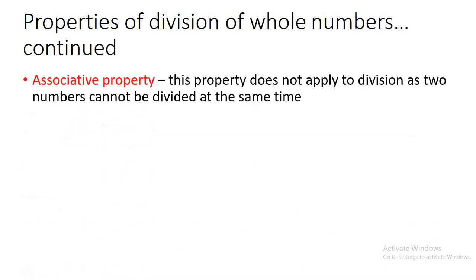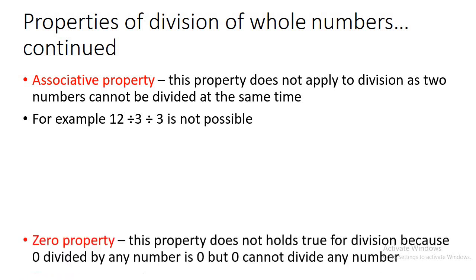Next we have the associative property. This property does not straightforwardly apply to division, as more than two numbers cannot be divided at the same time. For example, 12 divided by 3 divided by 3. This is not possible because which two will you group first? If you take 12 and 3 first, then the answer is different. If you take 3 divided by 3 first, then the answer will be different. So as the answer will never be the same, the associative property is not valid.